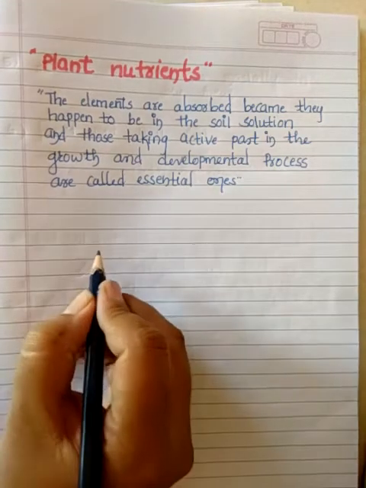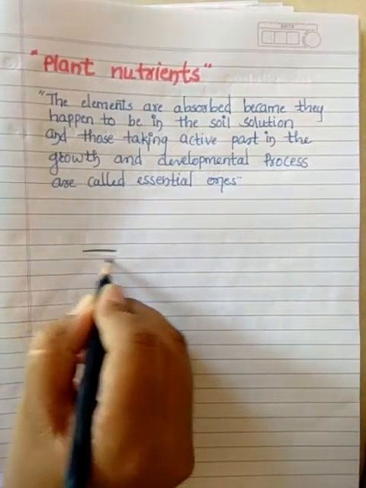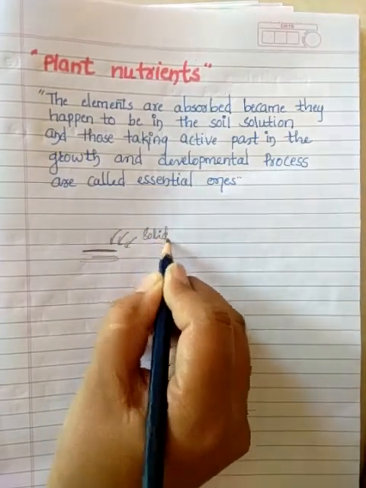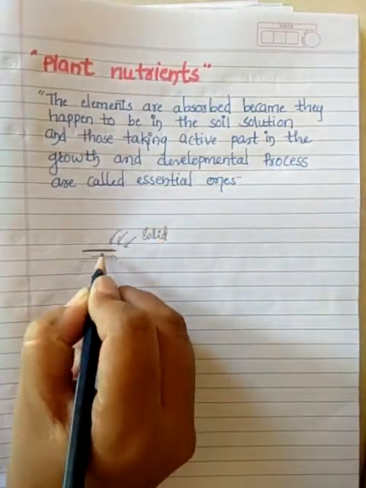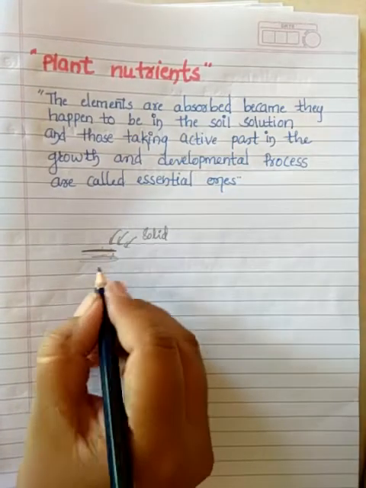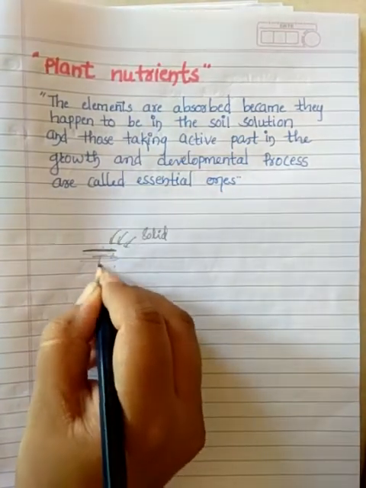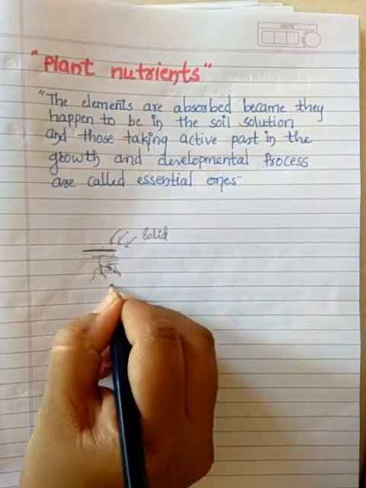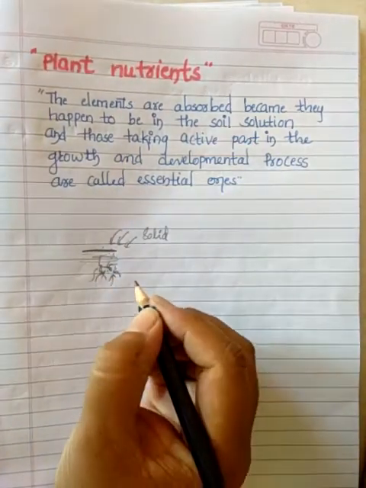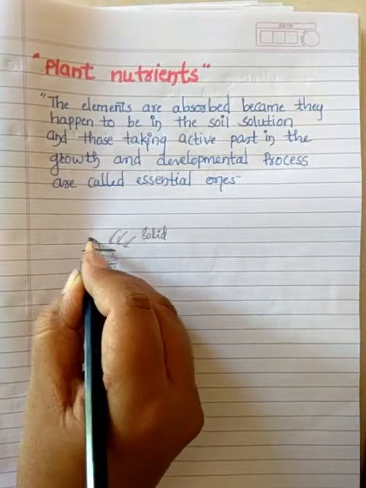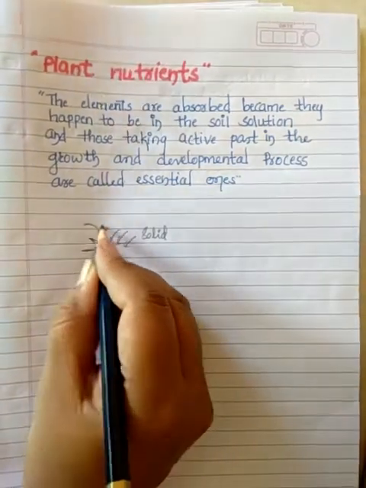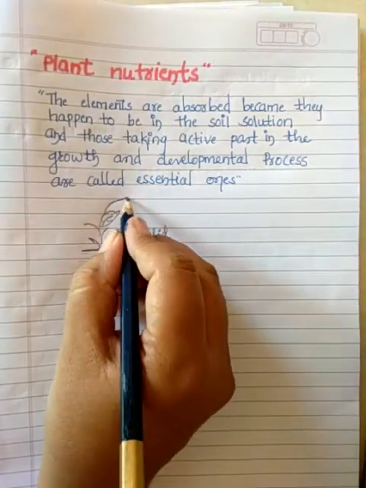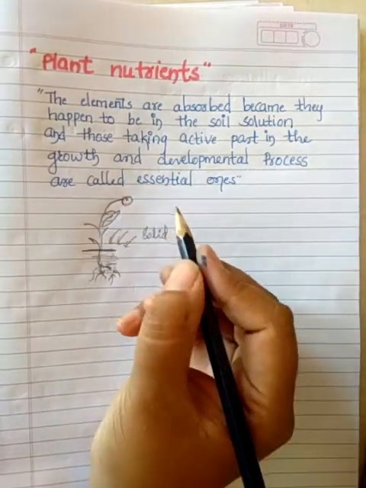Consider this is our complete soil, and the fertilizers we are giving are in solid form. They should get converted into liquid form when they come in contact with water, and then reach the root of our plant. They are absorbed by the root tip of that plant, and only then can they be passed to the stem, then to the leaf, and after that the crop will get good quality fruits.